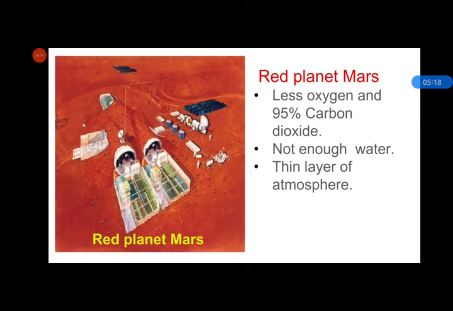A thin layer of atmosphere cannot protect against the harmful rays of the sun. It cannot stop harmful rays of the sun from reaching the planet Mars. So the thin atmosphere cannot protect Mars from harmful rays and from the excessive heat of the sun. That's why it would be very difficult to survive on the red planet Mars.